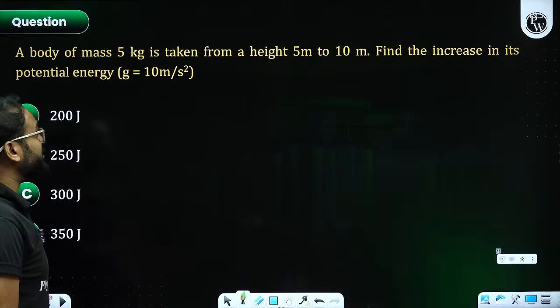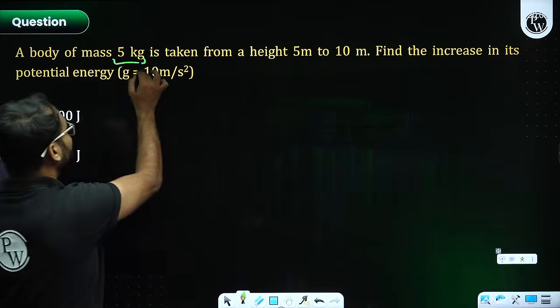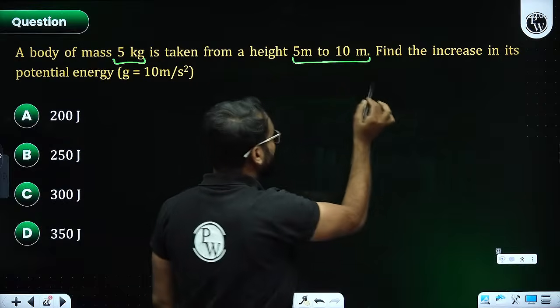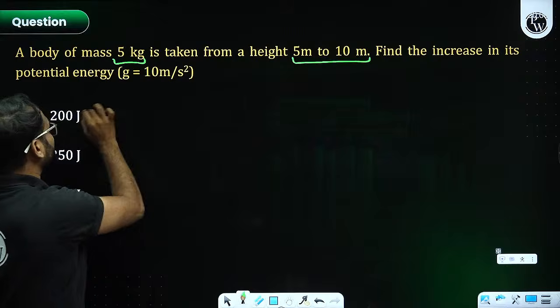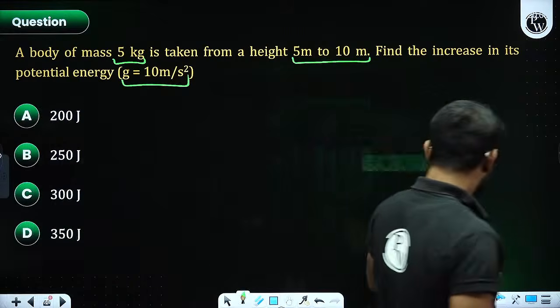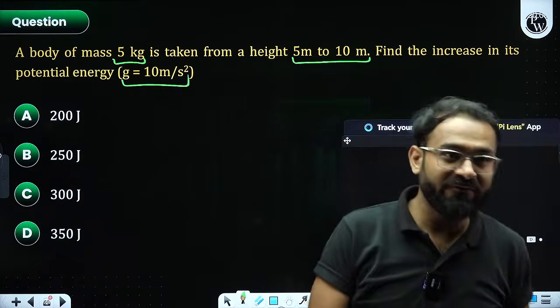Now there is one question right in front of you. A body of mass 5 kg is taken from a height 5 meter to 10 meter. Find the increase in its potential energy if the value of G is 10 meter per second square. I am giving you 45 seconds to solve this question. Everyone, please give it a try.